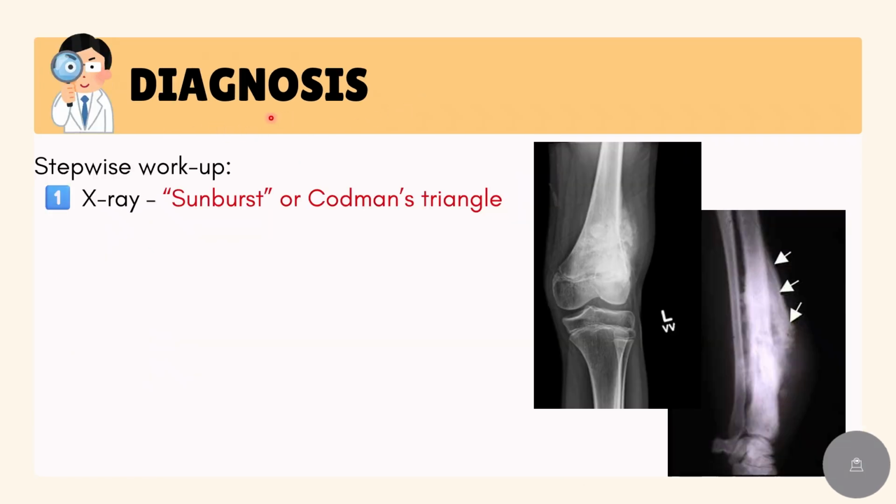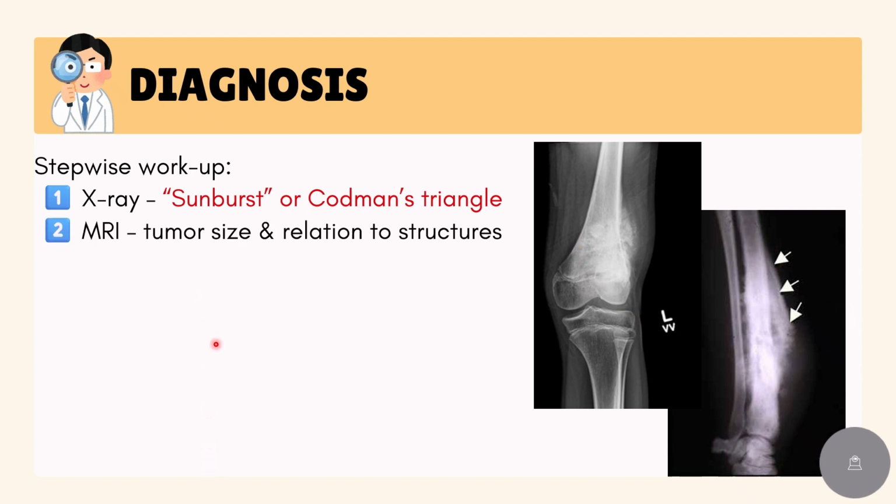Now let's see how we diagnose osteosarcoma. On X-ray, osteosarcoma often shows a sunburst appearance or a Codman's triangle, which is caused by the new bone formation lifting the periosteum. So you can see the sunburst appearance here and Codman's triangle here.